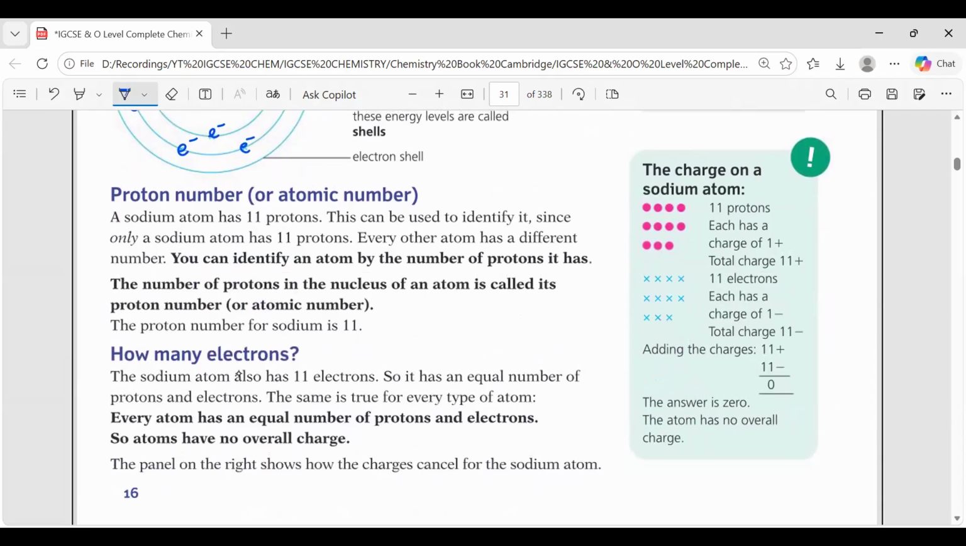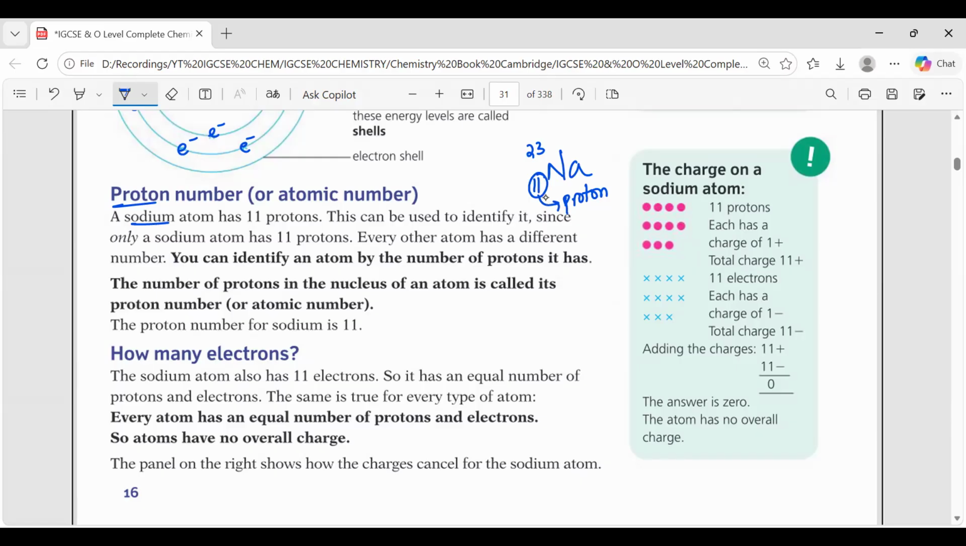Now, if we talk about the proton number or atomic number, what is a proton number? Proton number means how many protons are there in that element. If we talk about the sodium atom, we write it like this: sodium 11 over 23. The number at the bottom is known as the proton number. How many protons are there in sodium?